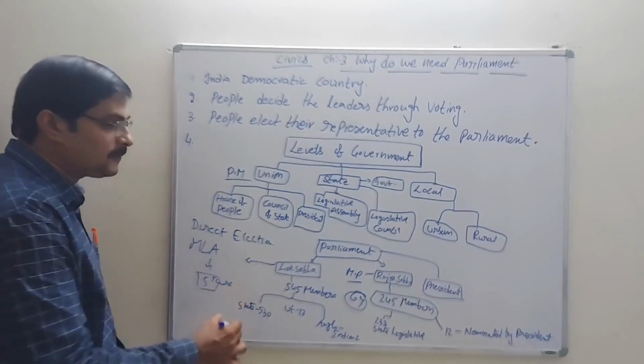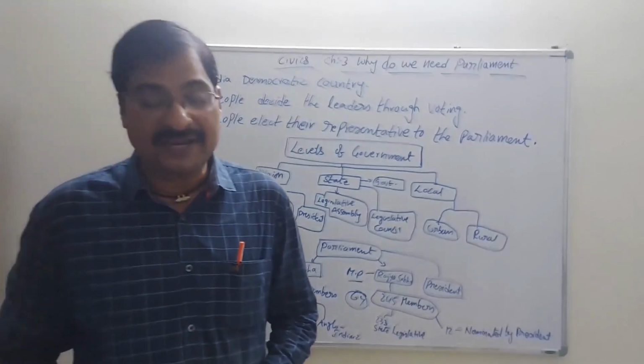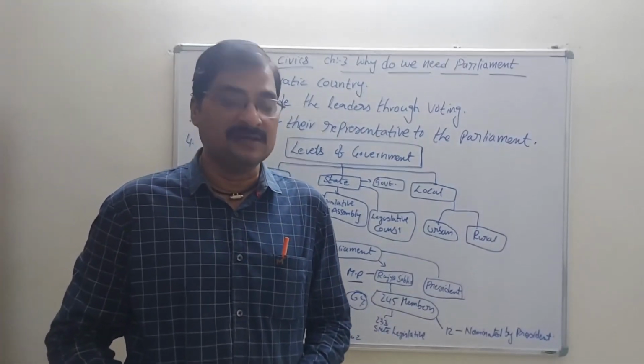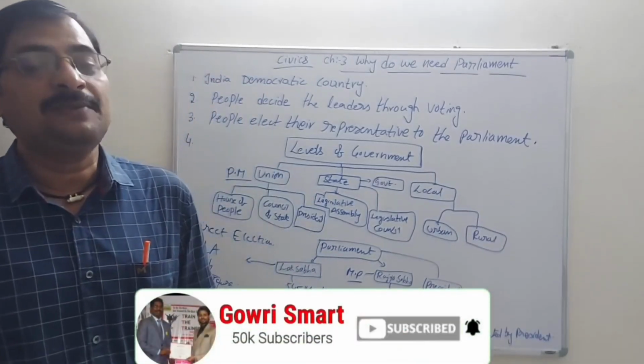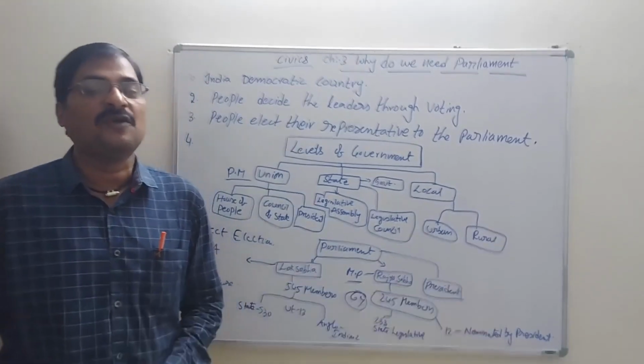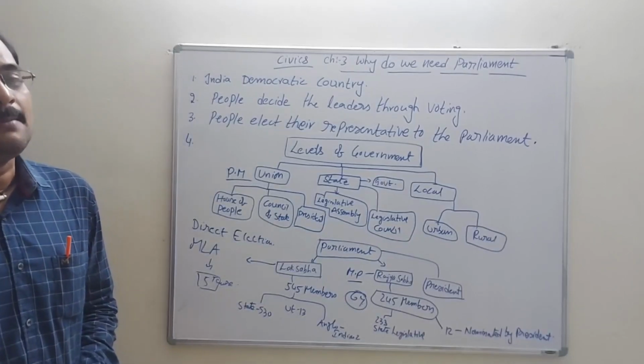What is the meaning of tenure? Period. The number of years they have to continue as an MLA is called the tenure. They have to continue as MLAs for 5 years.